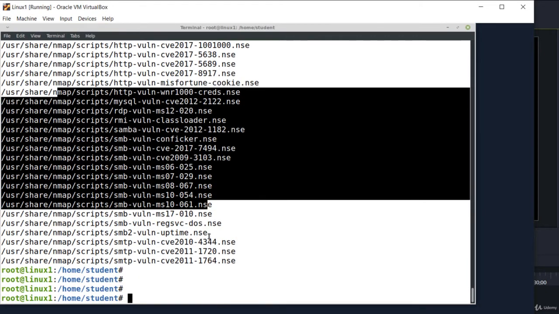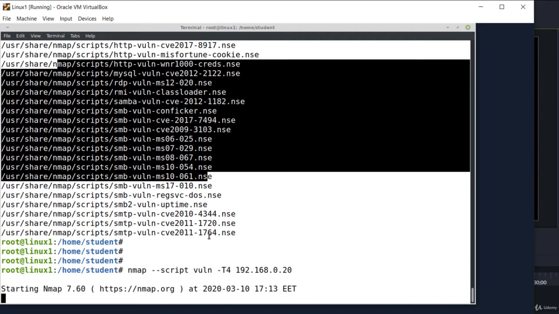And for example, if we want to run a full vulnerability test against a target, we execute nmap --script vuln -T4, it will run faster, and the target. This scan can take a few tenths of seconds or maximum a minute.